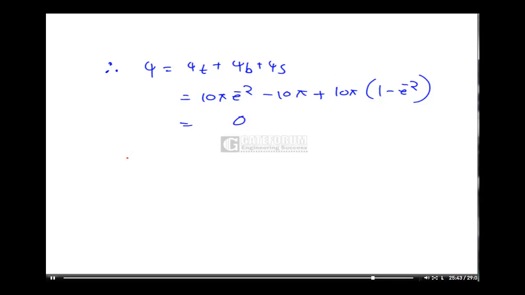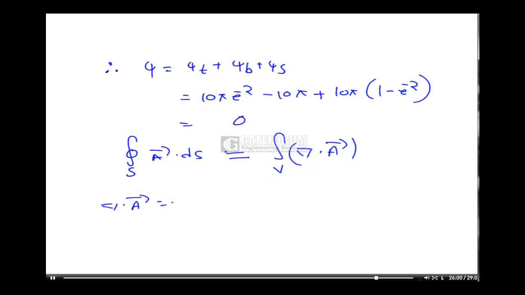We know that here what we calculated is the integration over S of a bar dot ds. According to the divergence theorem, this is also equal to the integration over v of del dot a. So first calculate del dot a. Del dot a is equal to how much? Here it is given, a bar is equal to 10 e power minus 2z rho a rho plus az.